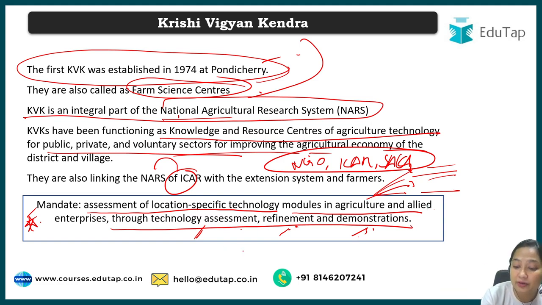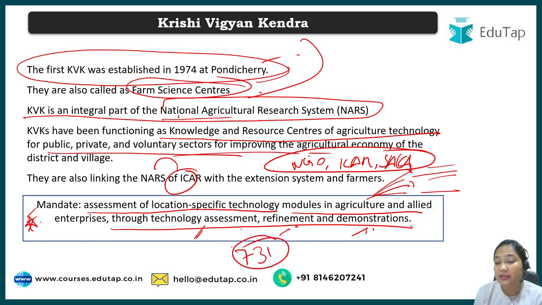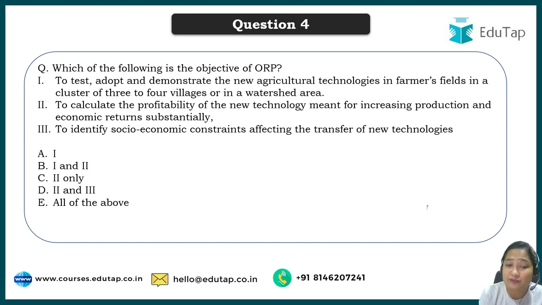In India, right now, till the last updated information, 731 KVKs were there. So do remember this particular figure too. Now moving to question 4, which of the following is the objective of ORP?